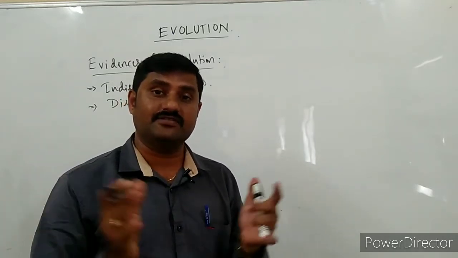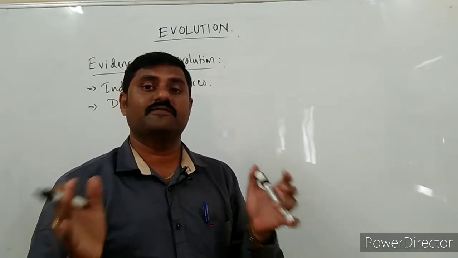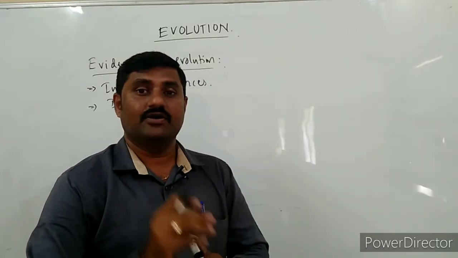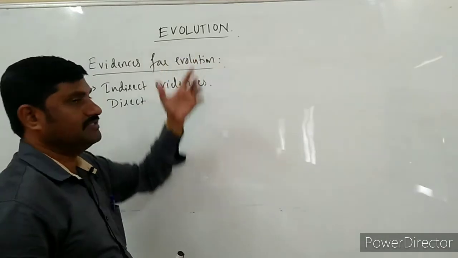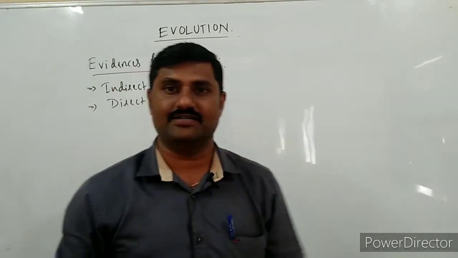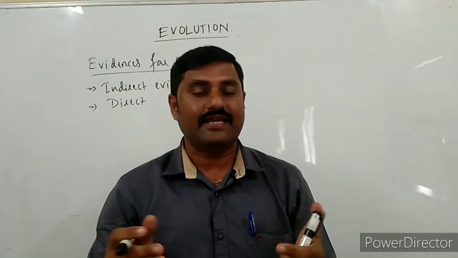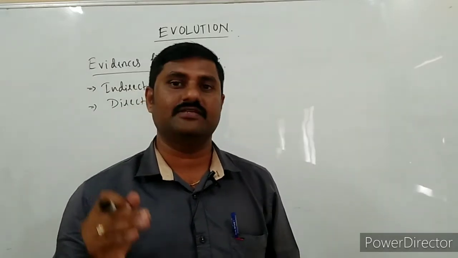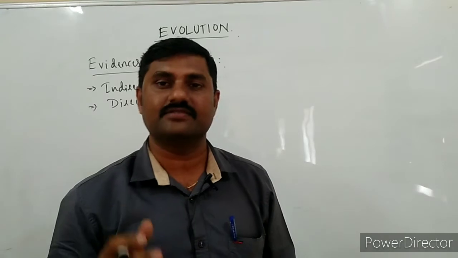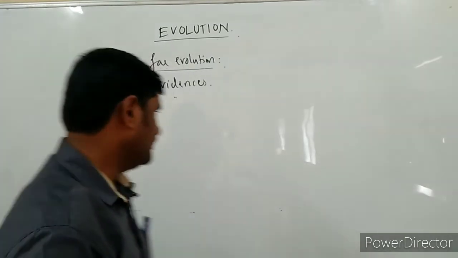From different branches of biology, many sources are there with us which give evidence for this evolution which has taken place on this earth itself, right? So let us go through one by one. First of all, what are the different branches of biology that are giving these evidences?